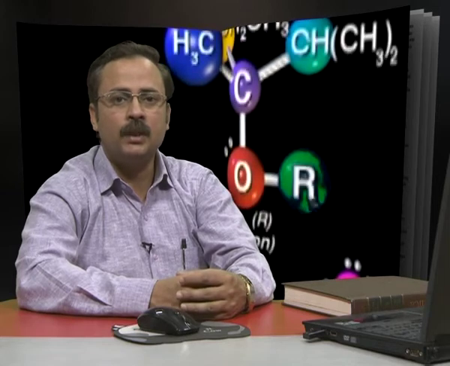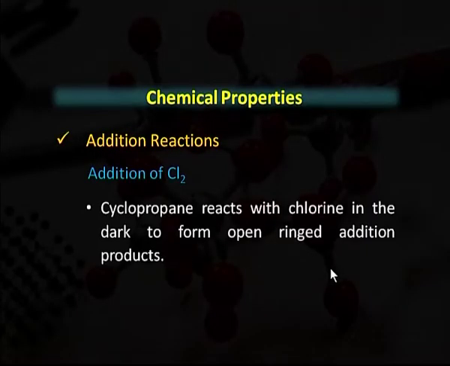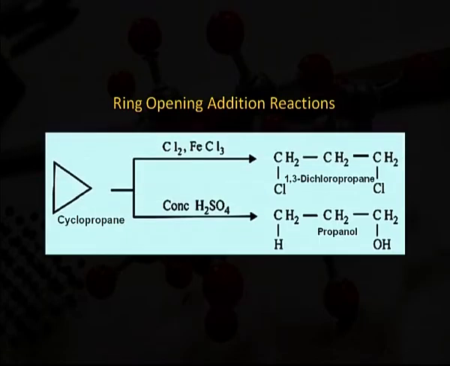Now, we will discuss addition reactions. In these addition reactions, first we will describe the addition of chlorine. Cyclopropane reacts with chlorine in the dark to form open ringed addition products. In this reaction, we are seeing that cyclopropane when reacted with chlorine in presence of FeCl3 gives an open ring structure, that is 1,3-dichloropropane. These are the chlorine atoms on carbon number 1 and carbon number 3.